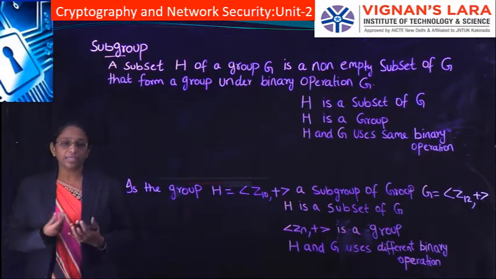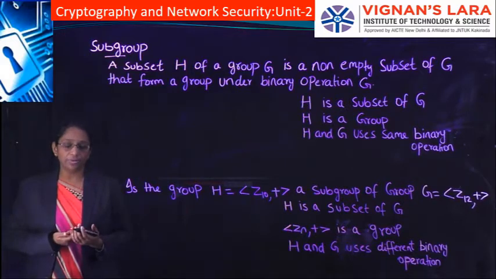For a set of integers with any binary operation, where the binary operation can be plus, minus, multiplication, if it satisfies closure, associativity, commutativity, existence of identity and existence of inverse, then it is said to be a commutative group, or abelian group. If it satisfies closure, associativity, existence of identity and existence of inverse, then it is said to be a group.